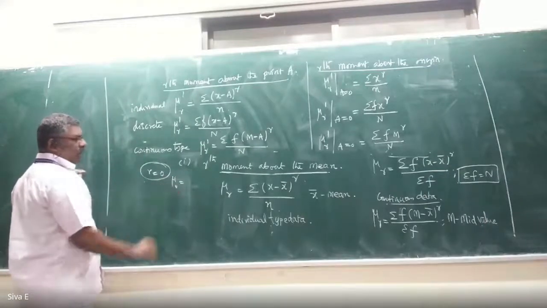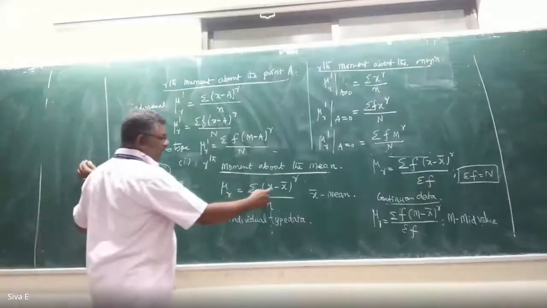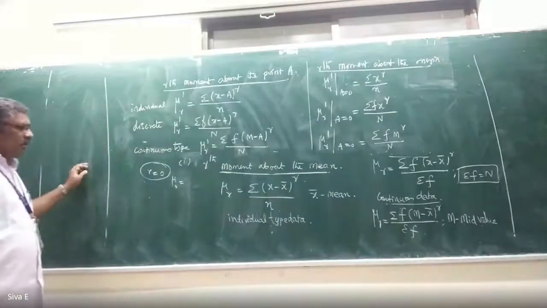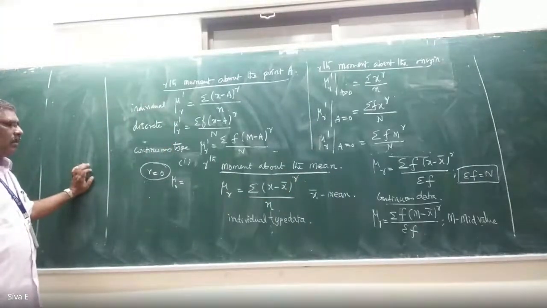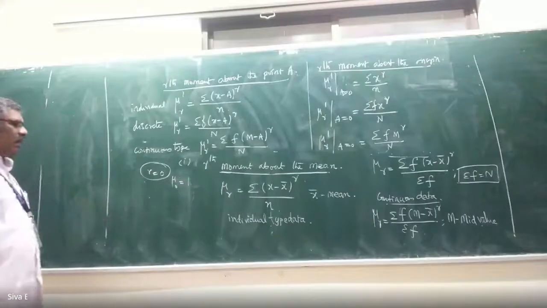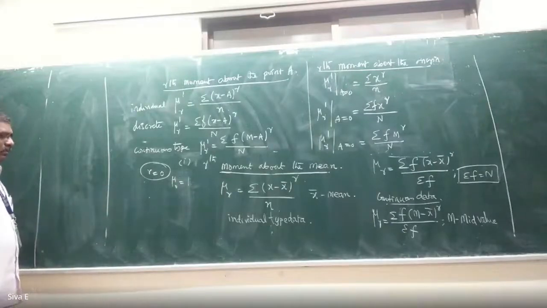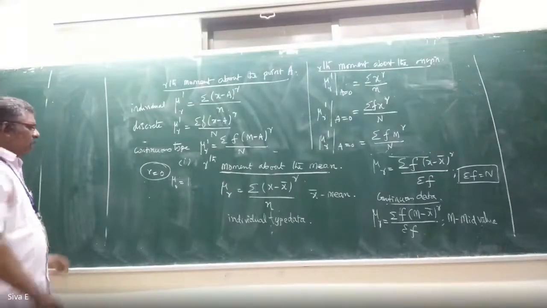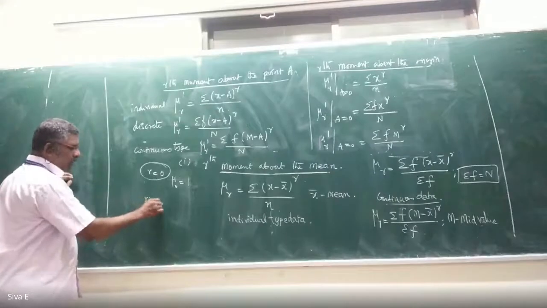Mu 0 equal to what happened? Summation of x minus x bar whole power 0. Anything power 0 is 1. So always mu 0 equal to 1 for any given data.